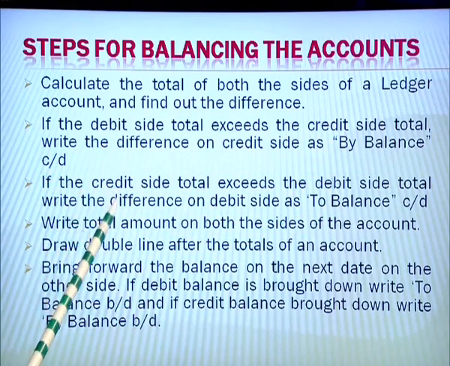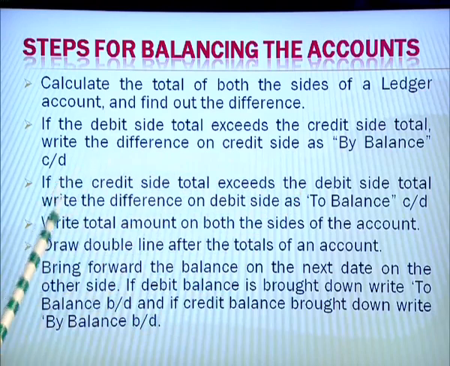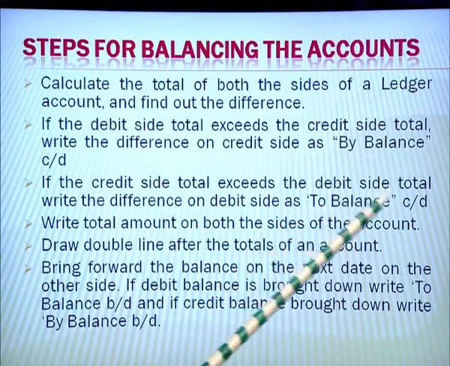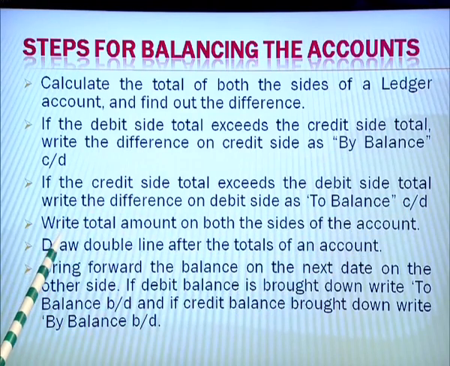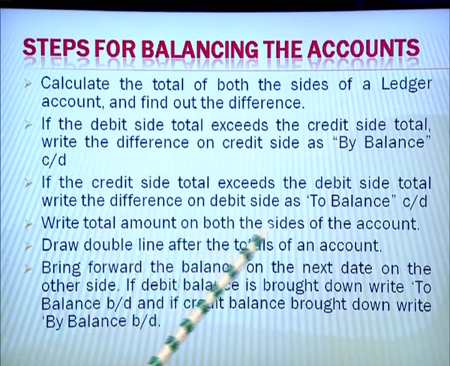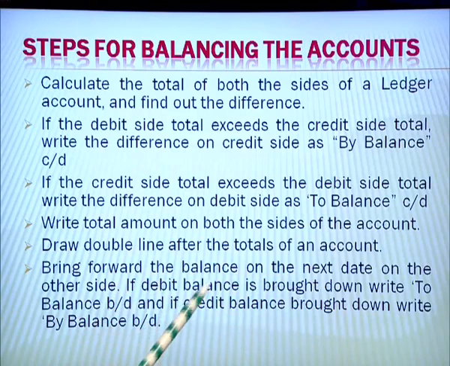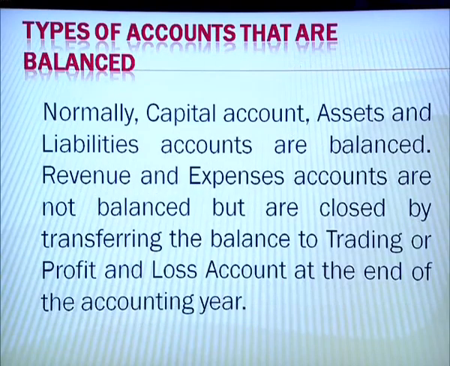Similarly, if the credit side total exceeds the debit side total, then we write the difference on the debit side by using the words to balance carried down. Then the next step is write the total amount on both the sides of the account and draw the double line after the total of an account. Now, this shall be brought forward to the next date on the other side. If the debit balance is brought down, we write to balance brought down, and if credit balance is brought down, then we shall write by balance brought down. So, this is how the accounts are balanced.